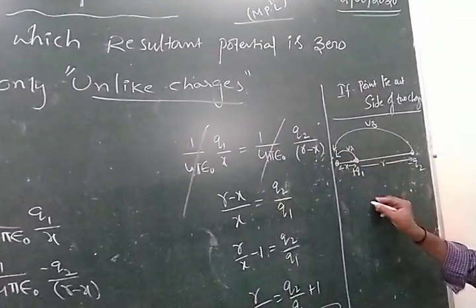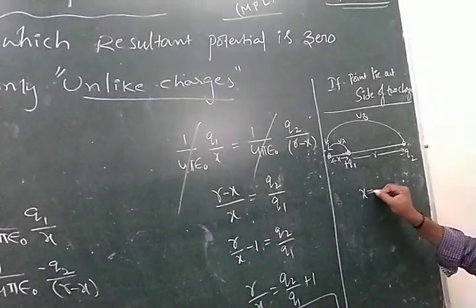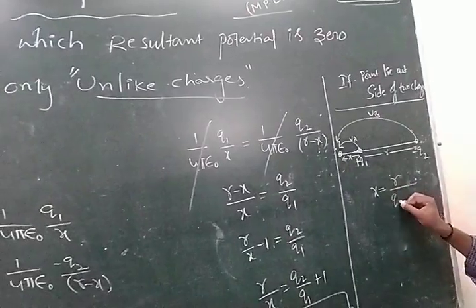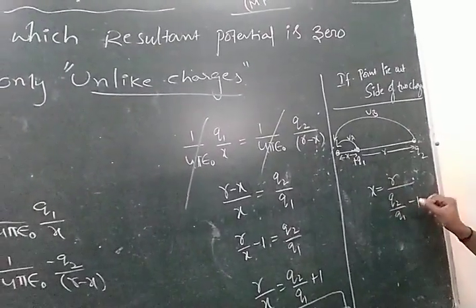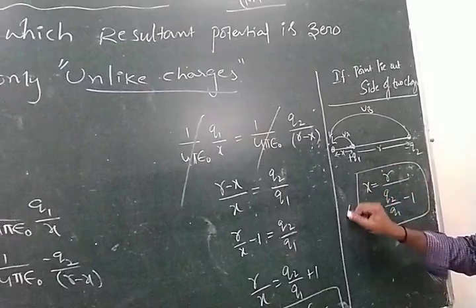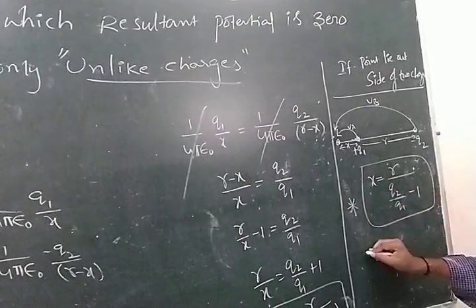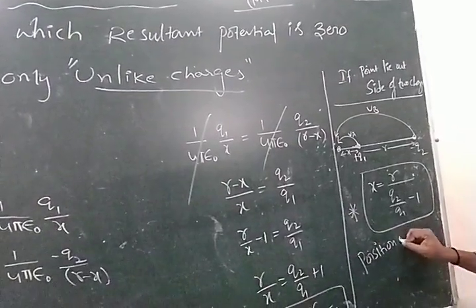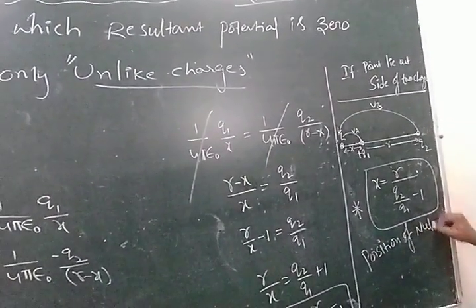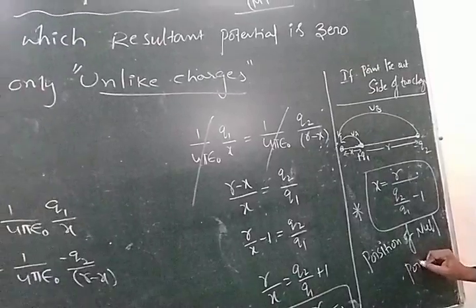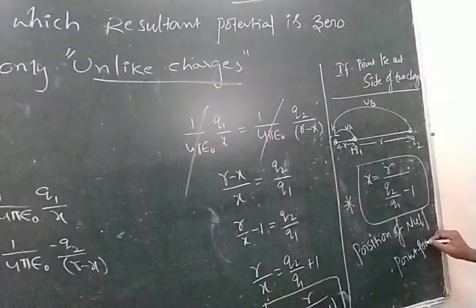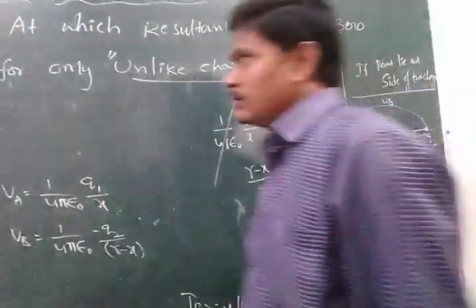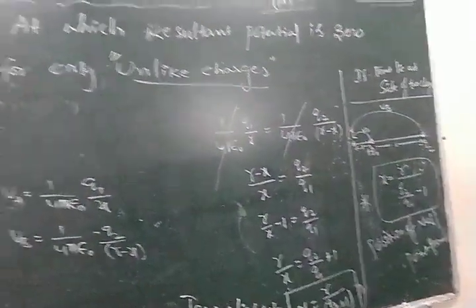When the point is lying outside of the two charges, the formula is R divided by Q2 by Q1 minus 1. This is the position of the null point.